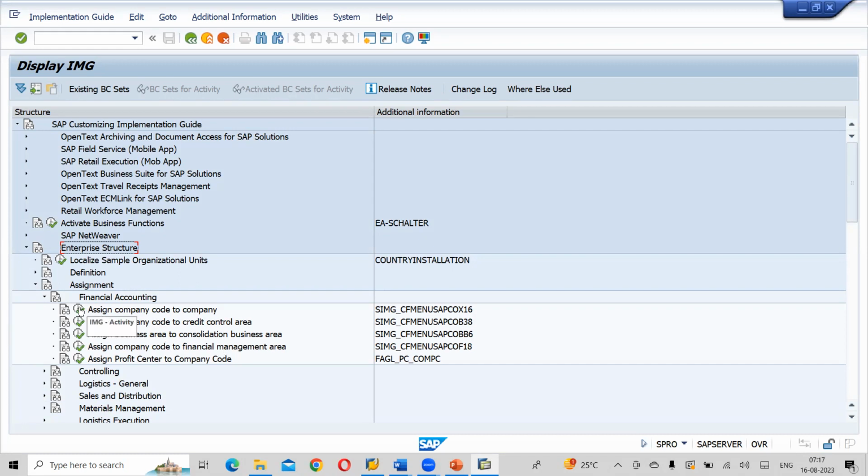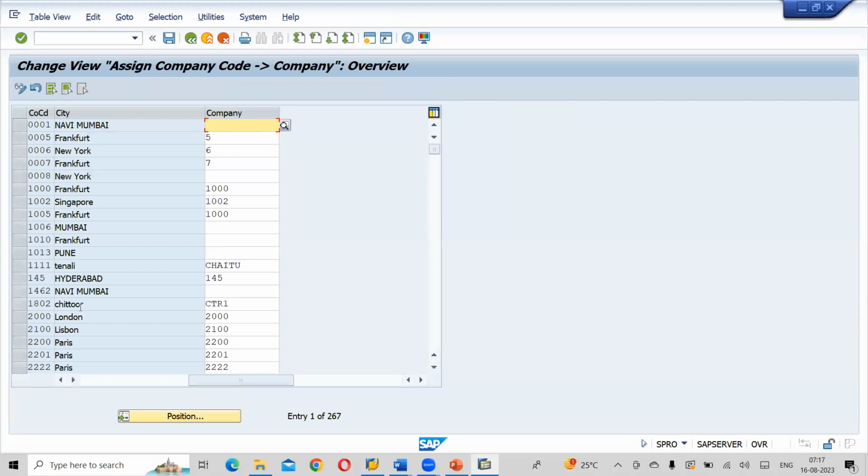Assign company code to company. So click on the IMG activity button or execute button. Okay. So we need to click on the position button, right up there. Click on the position button.